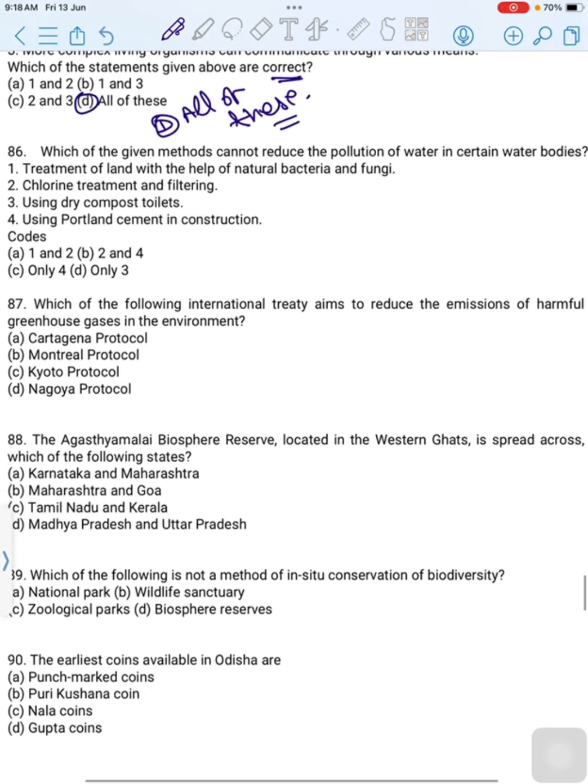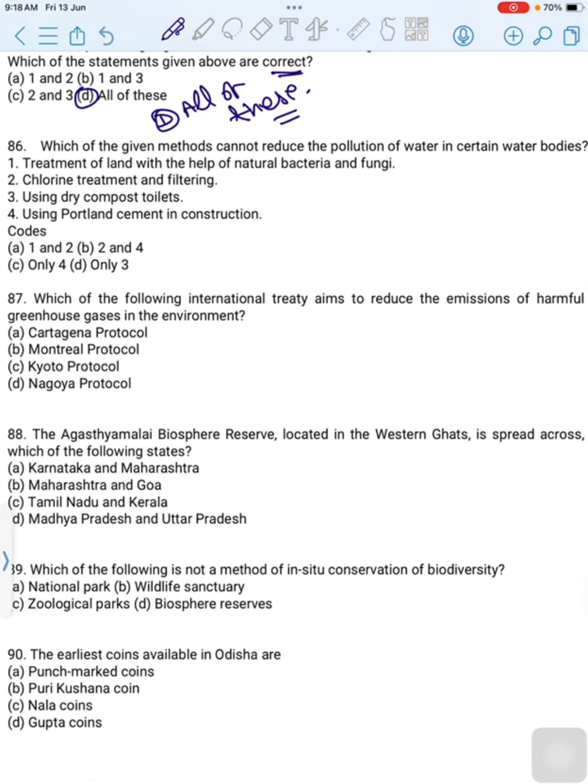Which of the given methods cannot reduce the pollution of water in certain water bodies? First is treatment of land with the help of natural bacteria and fungi. Second is chlorine treatment and filtering. Third is using dry compost toilet. Last is using Portland cement in construction. Then first option is 1 and 2. Second is 2 and 4. Third is only 4. And last one is only 3. Then correct option is option C, only 4.